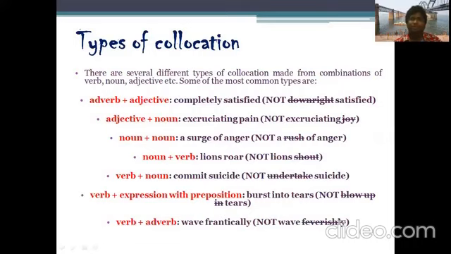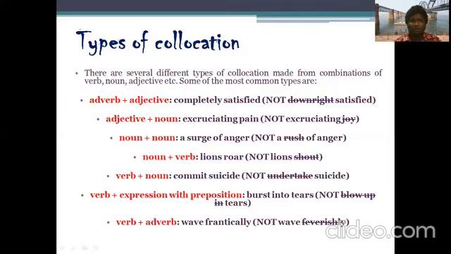This is just for your knowledge, my dear. They're not going to ask you the types of collocation, and if they do ask you, it's okay. It's not a big deal. The video is going to be with you from now onwards, and you can go through it at any time.